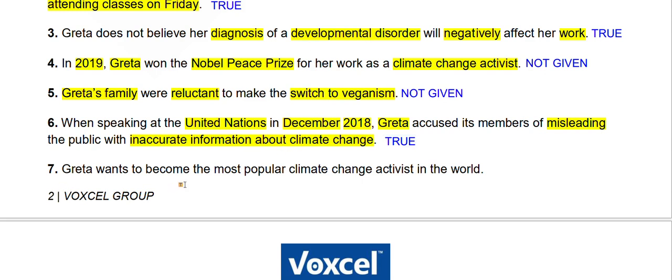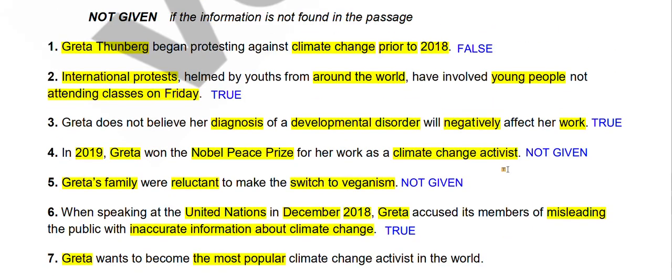Greta wants to become the most popular climate change activist in the world. So if she wants to become the most popular climate change activist in the world, we will say true. But if she doesn't want to become the most popular activist in the world, we will say false. And if we don't know what she wants, we will say not given.